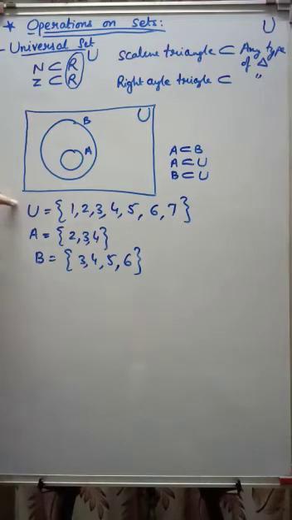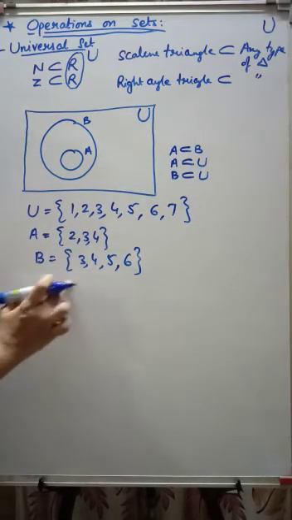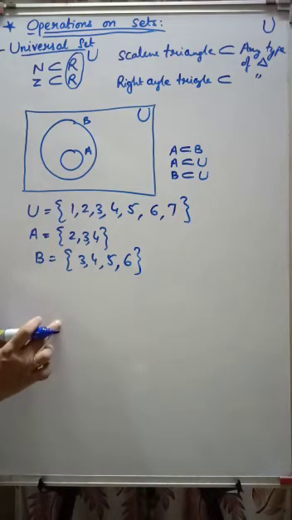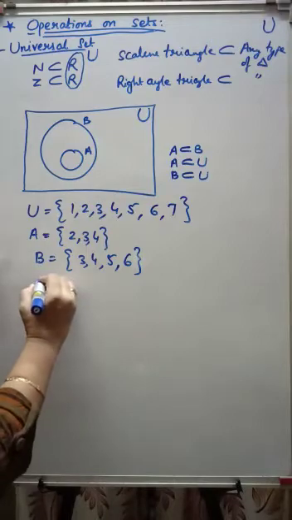Is A a subset of U? You have already done what subset means. Yes. Is B a subset of U? Yes. Is A a subset of B? No, because in A you have 2, but in B you don't have 2, so A is not a subset of B. I want to express this in a Venn diagram.